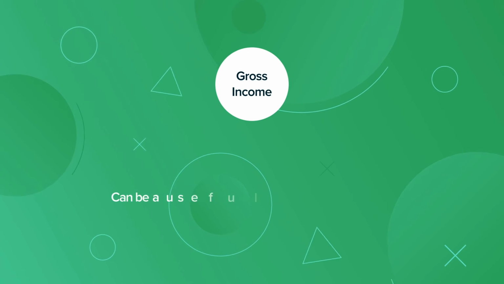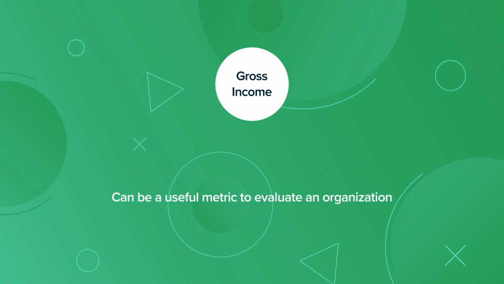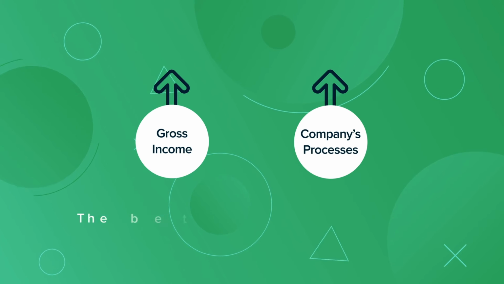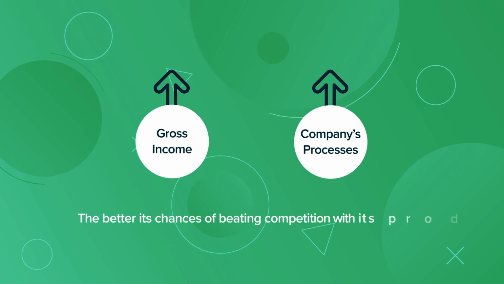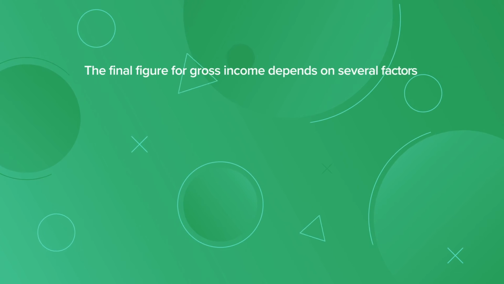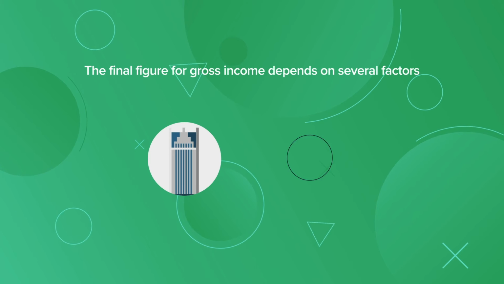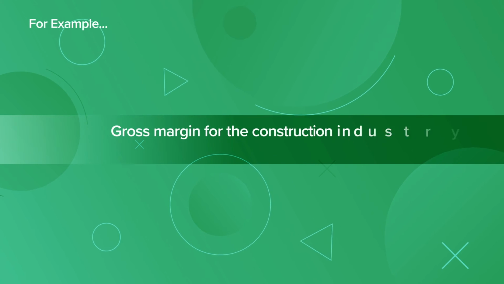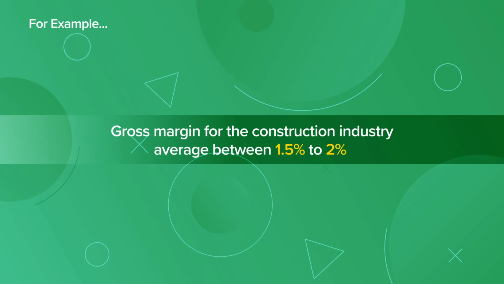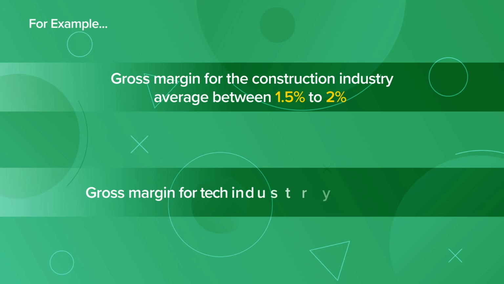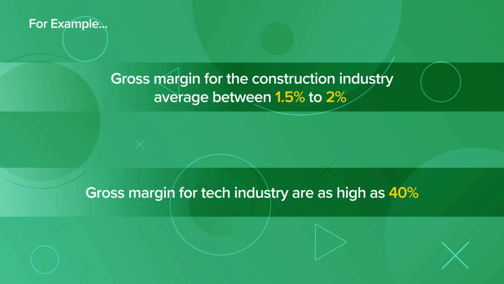Gross income can be a useful metric to evaluate an organization. The higher the gross income, the more efficient a company's processes, and the better its chance of beating competition with its products. The final figure for gross income depends on several factors, from the company's industry to government regulations. For example, gross margin figures for the construction industry average between 1.5% to 2%, while those for the tech industry are as high as 40%.